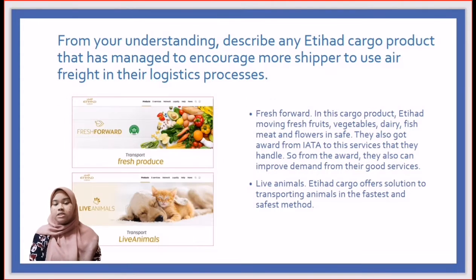Okay, for the second one is Fresh Forward. Fresh Forward is the cargo that moves fresh fruits, vegetables, dairy, fish, meat, and flowers safely. Okay, so IATA also gave their service an award because Etihad handled it smoothly, and from that award, they also can improve their demand for the goods of service. Okay, for the third one is live animal.